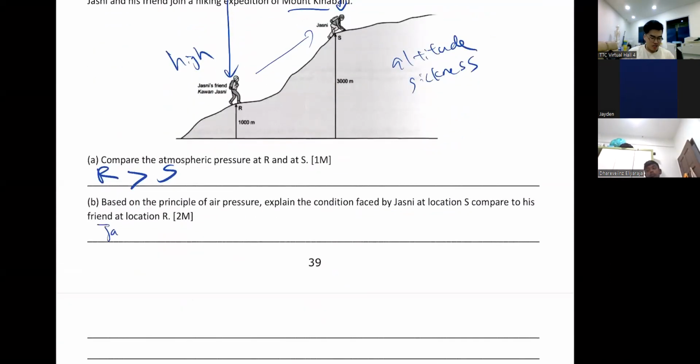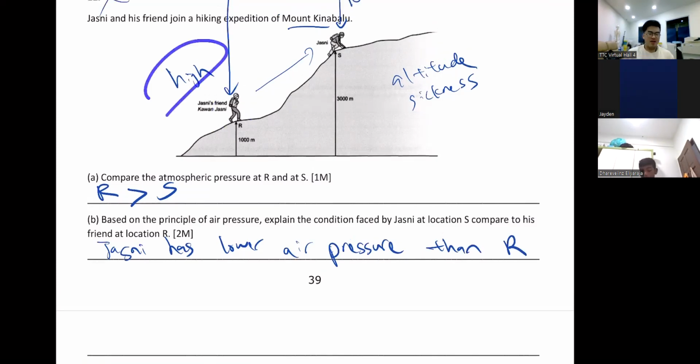So we can say Justine has lower air pressure, or atmospheric pressure, than R, than his friend. So by right, his friend should breathe normally. High pressure is good for you, you see. You can breathe normally, but when you're up there, it's very hard to breathe. A high mountain is very hard to breathe on. Next time you climb a mountain, you will understand.